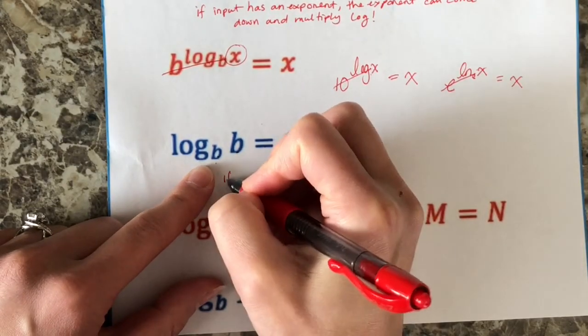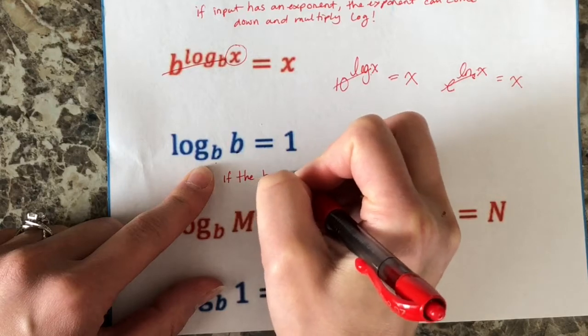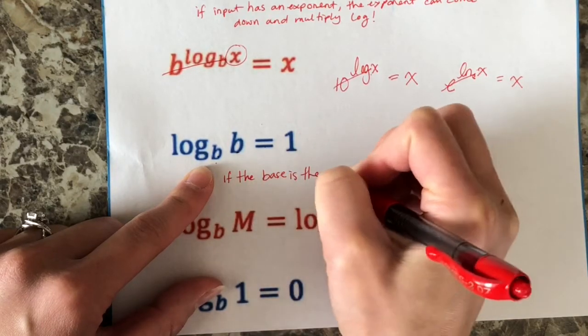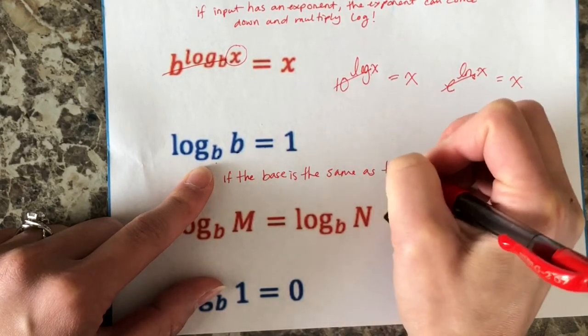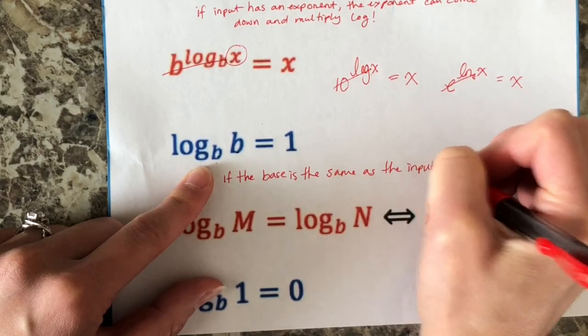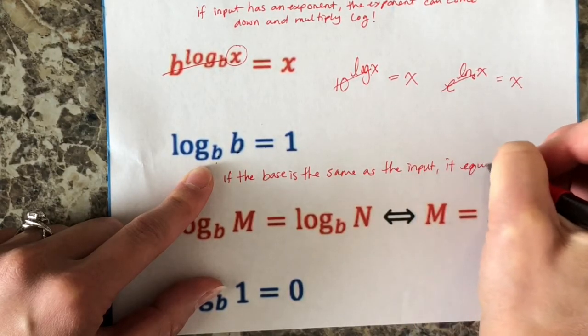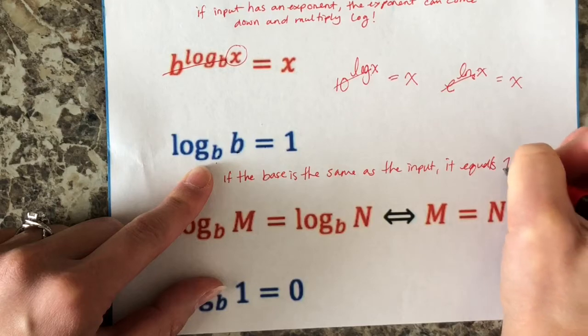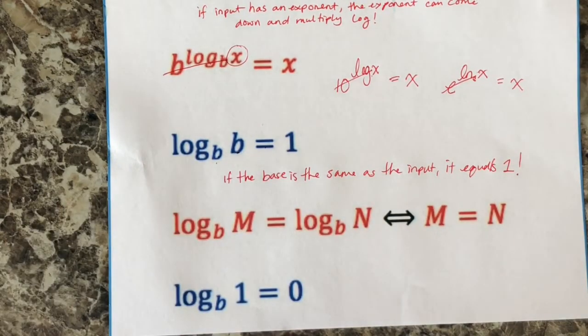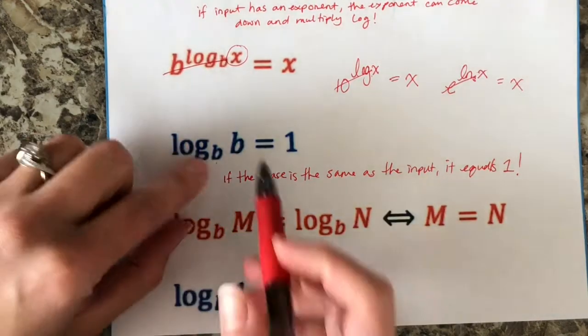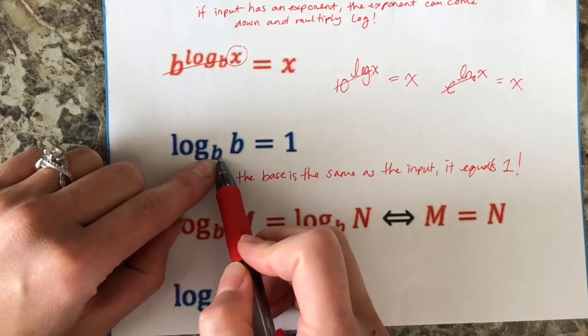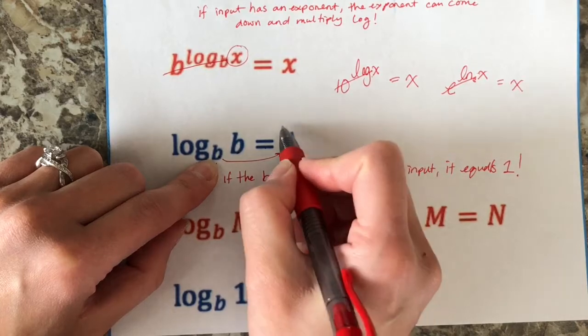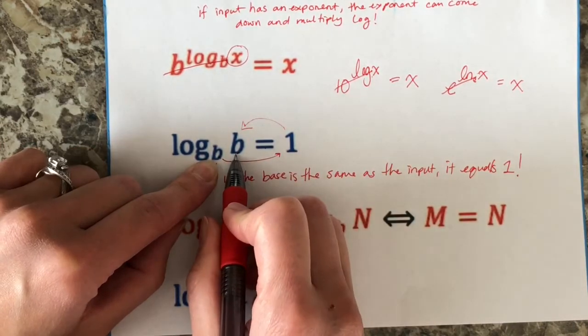All right, the next one is if the base is the same as the input, it equals 1. And the reason we know that that's true is by the definition of a logarithm. A logarithm says, what exponent does this need in order to equal b?